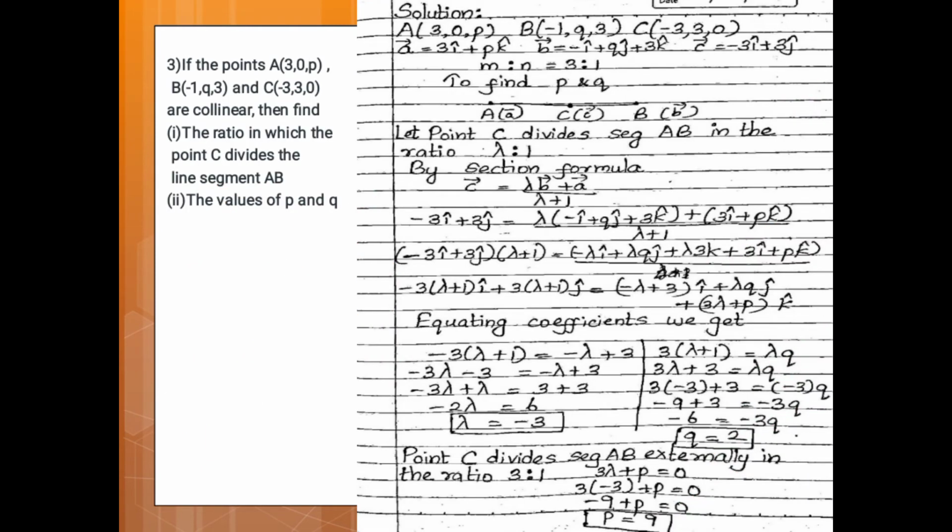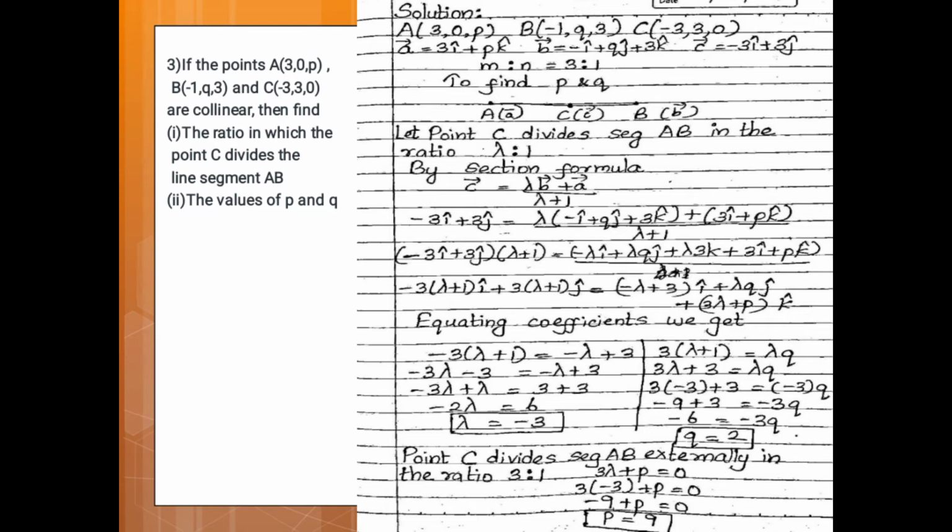Now the third problem. If the points A (3, 0, p), B (minus 1, q, 3) and C (minus 3, 3, 0) are collinear, then find the ratio in which the point C divides the segment AB and the values of p and q.